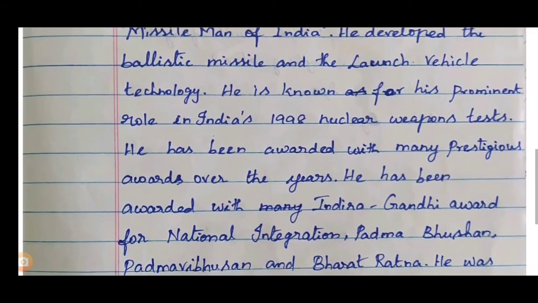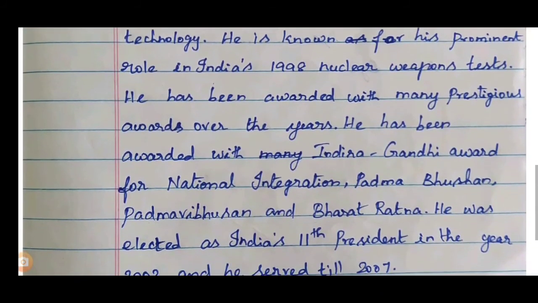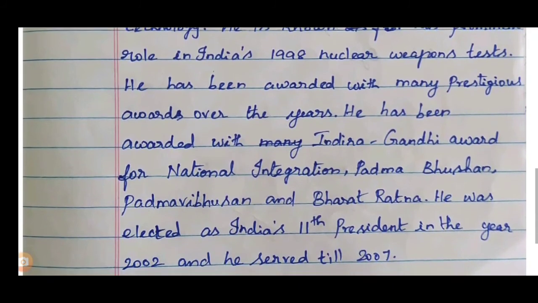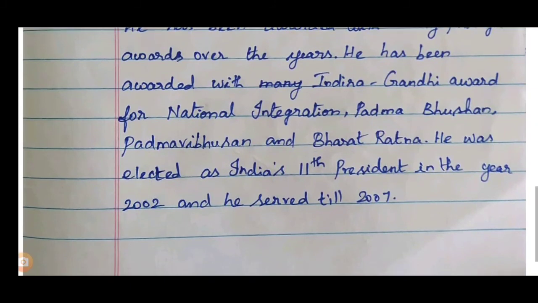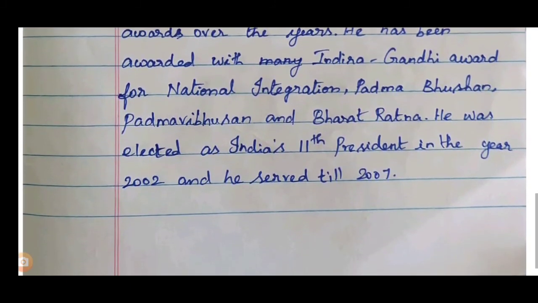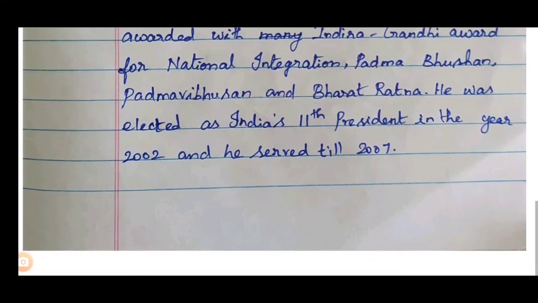He developed the ballistic missile and the launch vehicle technology. He is known for his prominent role in India's 1998 nuclear weapons test. He has been awarded many prestigious awards over the years. He has been awarded the Indira Gandhi Award for National Integration, Padma Bhushan, Padma Vibhushan and Bharat Ratna. He was elected as India's 11th President in the year 2002 and he served till 2007. So this is the way you need to develop the paragraph, children.